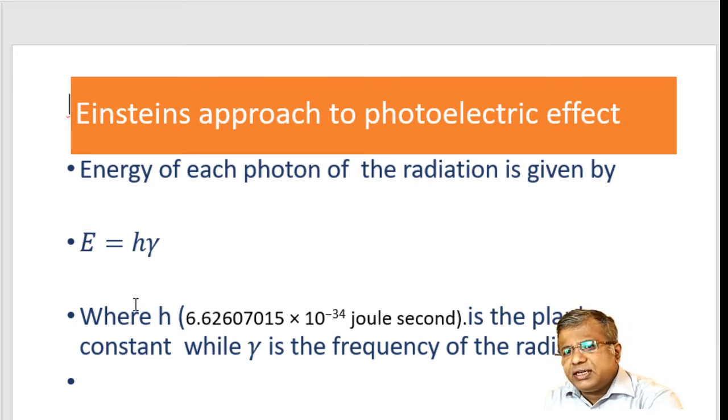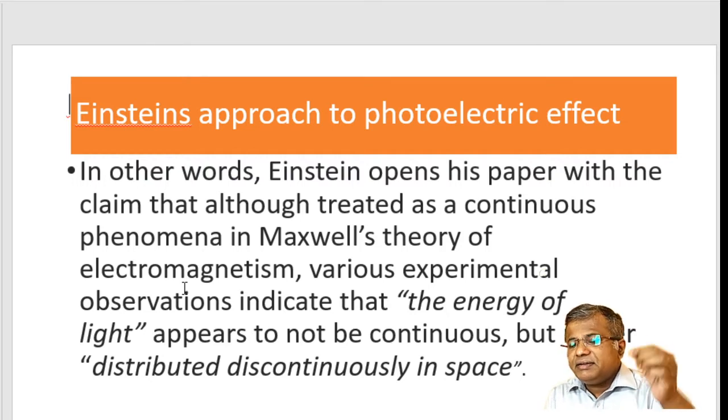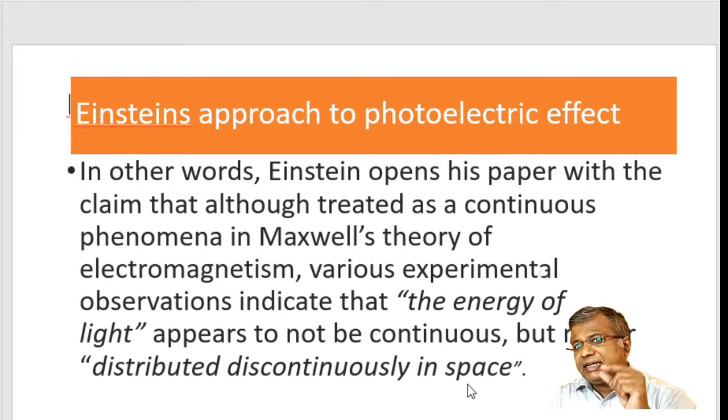As we had already discussed earlier, the energy of each photon is given by E is equal to h mu. So he used Maxwell's theory, and he showed that Maxwell's theory can be proved if you assume that light is distributed discontinuously in space, in the sense that light is a stream of photons, and these photons are separate from each other.